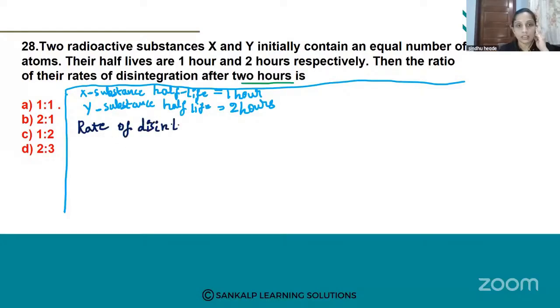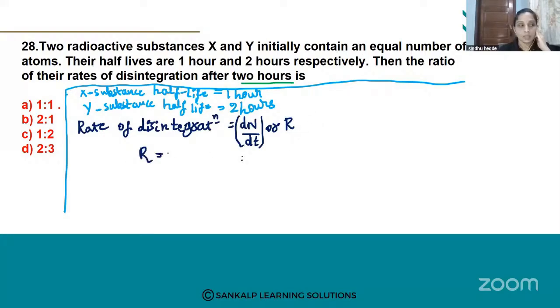What is the formula to calculate rate of disintegration? Rate of disintegration is written as dN by dt, or R. Okay, R is equal to what?